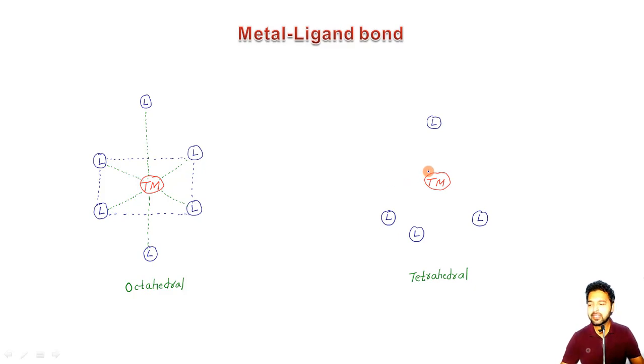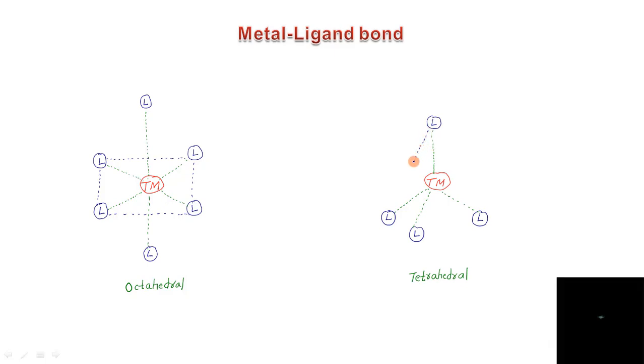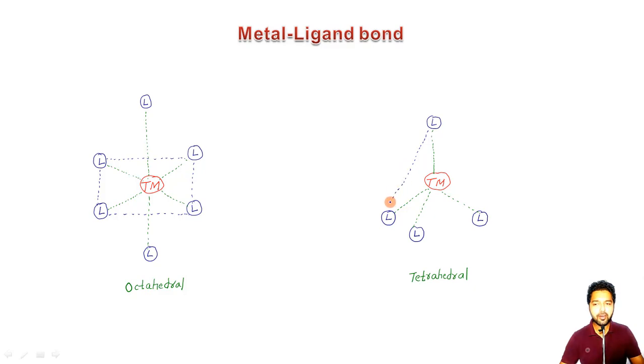On the other hand, as far as the tetrahedral geometry is concerned, the bonding will be like this. It will be in between the transition metal and the ligand, the first bond, the second bond here, then the third one, and finally the fourth one here. And moreover, I can also represent it in a more perfect type of picture, which will be like this.